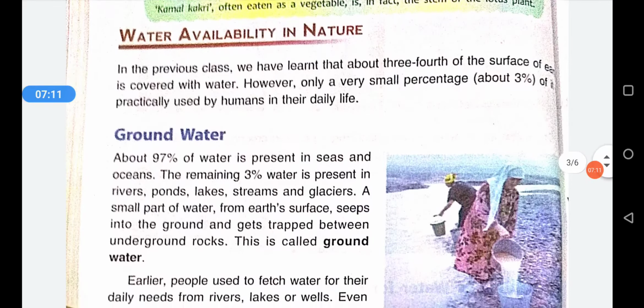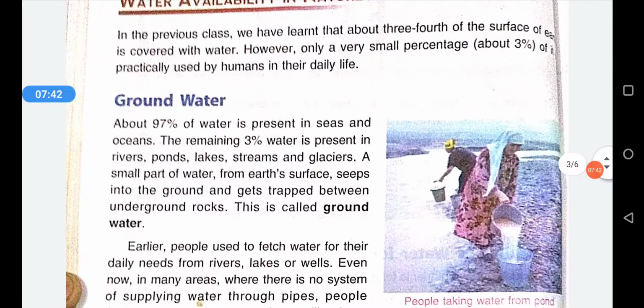But 97% of water is present in the seas and oceans, and 3% water is present in rivers, ponds, lakes, streams and glaciers. But it is interesting to know that only 1% of water is usable water. Only 1% water. So it is very necessary to conserve the water, because only 1% of the total water is usable.